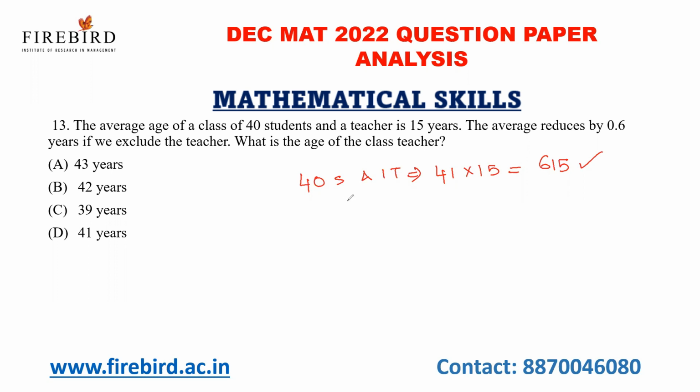The average reduces by 0.6 if we exclude the teacher. So if I exclude the teacher, the total count will be 40, that is students alone, and the average reduces by 0.6. So 40 into 14.4 is equal to 576. So what is the difference? 39 years is the difference. So the age of the class teacher is 39 years. Now,